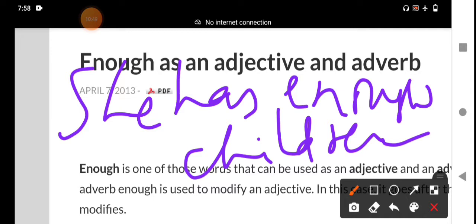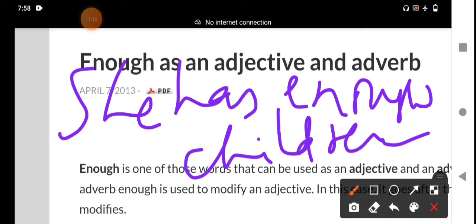One more thing you have to remember: it comes before a plural countable noun, and also before an uncountable noun. Children is the plural noun of child. Enough children means sufficient children, adequate children.